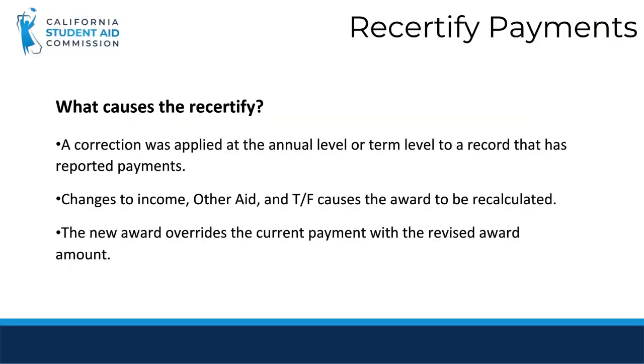Recertified payments occur when a student has been paid and then, after reporting a payment, the school applies a correction at either the annual or term level. The correction then triggers a recalculation of the student's award. As a result of the recalculation, the revised award amount will override the previously reported payment.